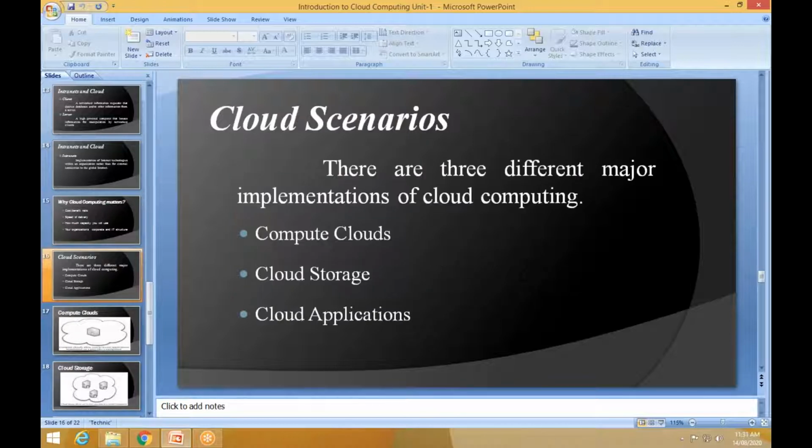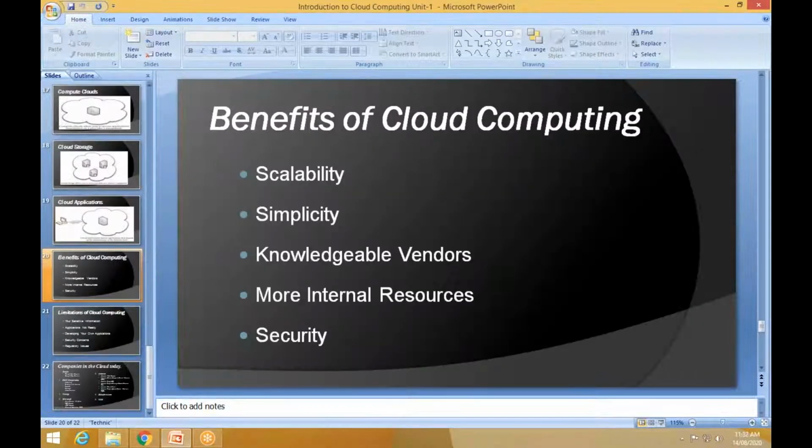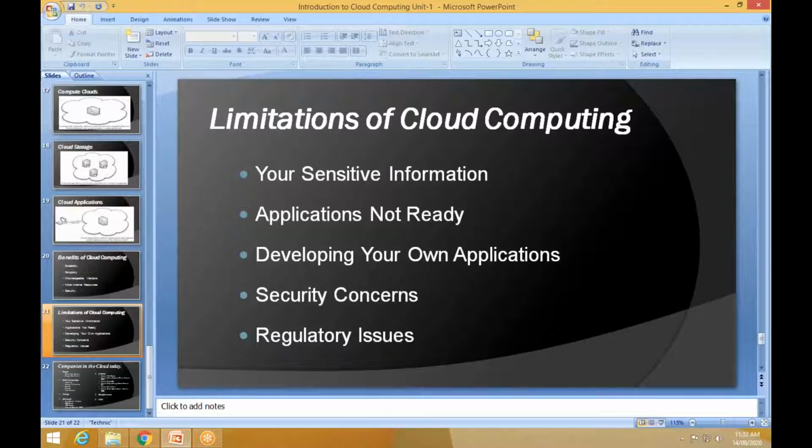Then we saw the scenarios of cloud computing. In that, we saw three different types of scenarios: compute clouds, cloud storage, and cloud applications. After that, we saw the benefits of cloud computing: simplicity, scalability, knowledgeable vendors, more internal resources, and security. Now in this class, we'll see the limitations of cloud computing.